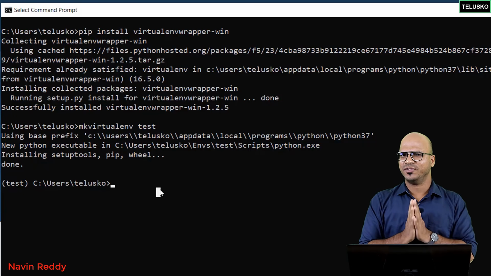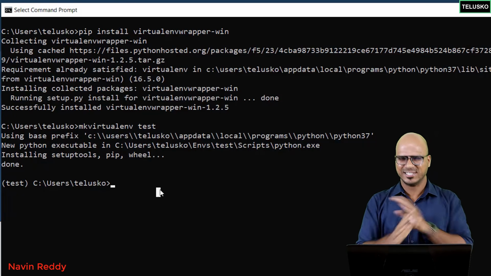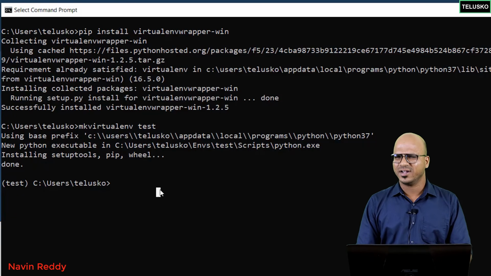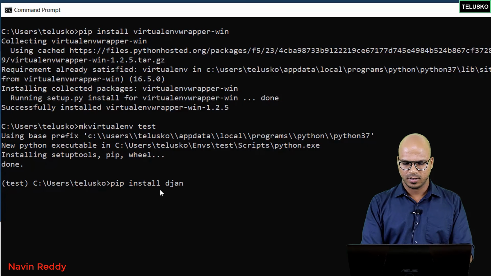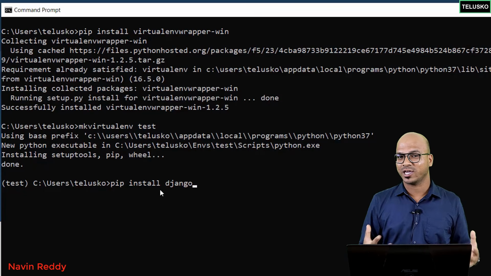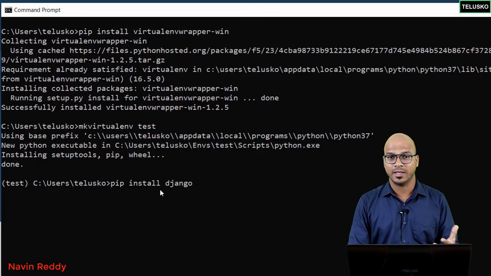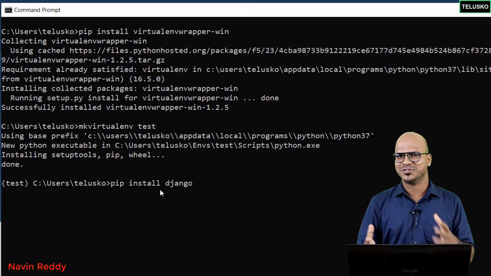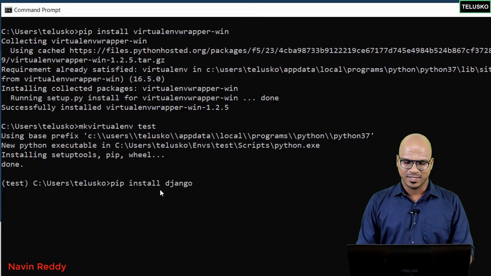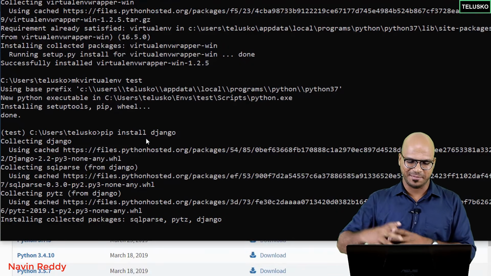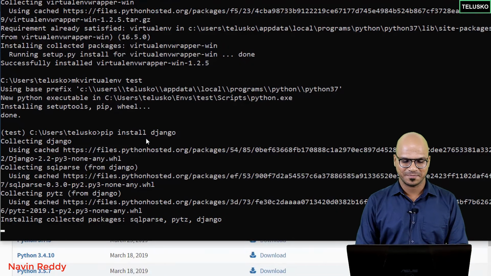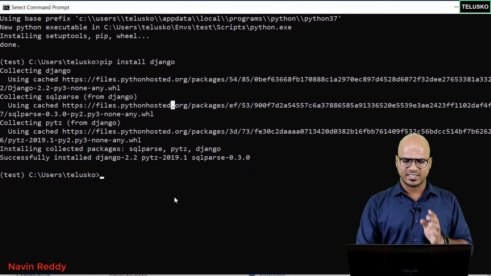Now once you are in the environment, we have to install Django. Let's do that. And is it difficult? Of course not. We have a simple command here. So we can simply say pip install Django. I know we are working with command prompt and some people don't like it, but come on, you're a programmer, right? This is something you should love doing. So we have pip space install space Django, and it will install Django for you. Simply say enter. Now based on your internet speed, based on your system speed, it will take some time. And that's done. You can see it says installed Django 2.2.